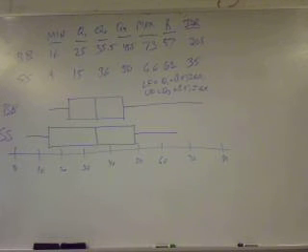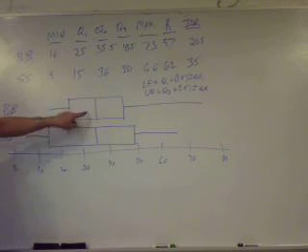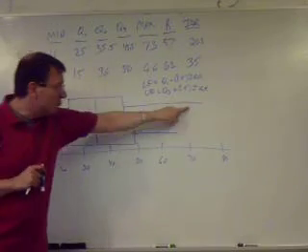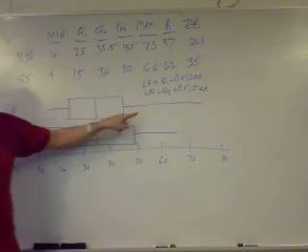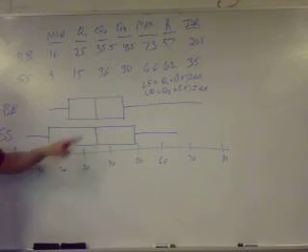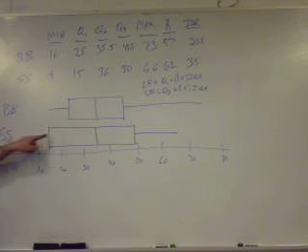Now the shape. Your review sheet gives an answer which isn't quite right. The shape of Barry's box plot is skewed to the right. Okay? The right half is longer than the left. And Sammy's is skewed to the left.